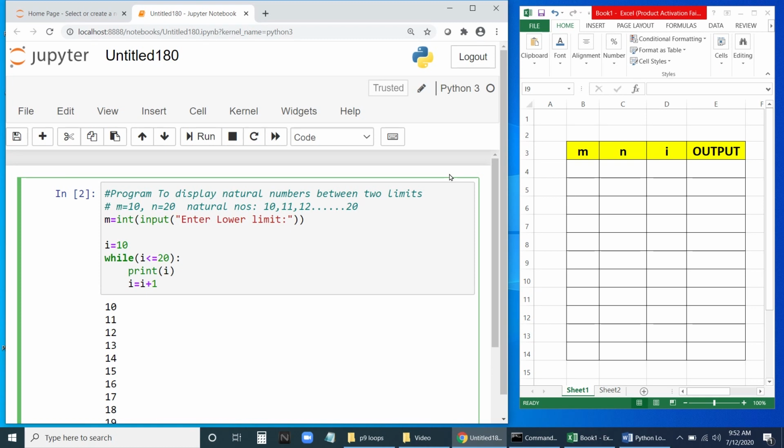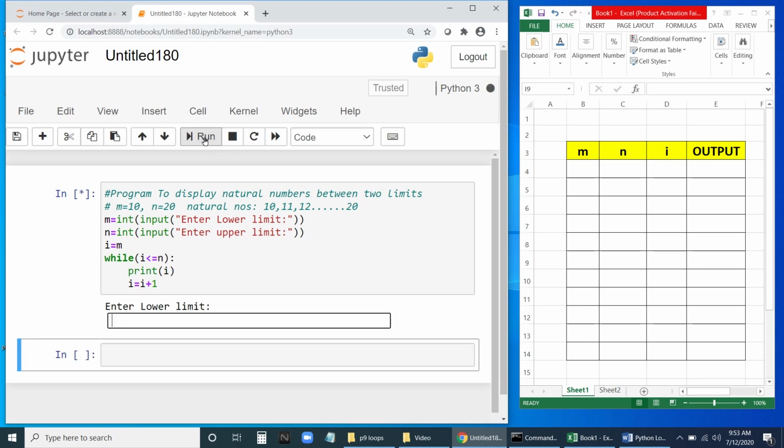I'll copy paste this. We will take upper limit here and enter upper limit. Now I will change this 10 to m, the lower limit. Then this 20 to upper limit n. I'll explain this. Let me execute now. First I will show you what output we need to get. Then I will go into detail of this particular program. Let us run this one.